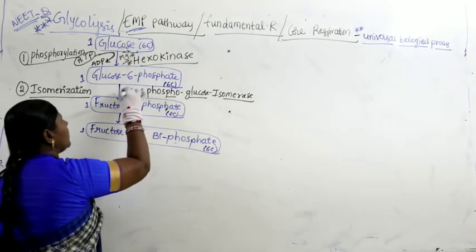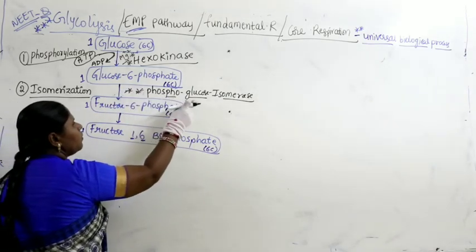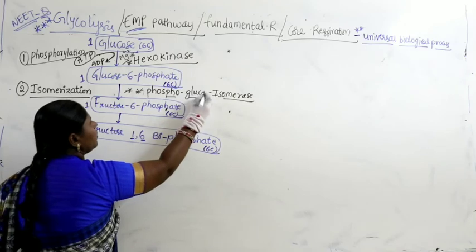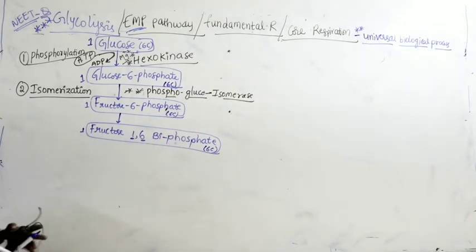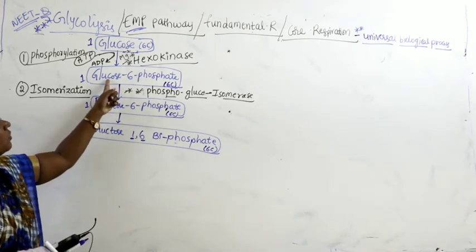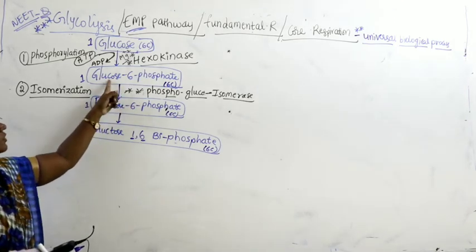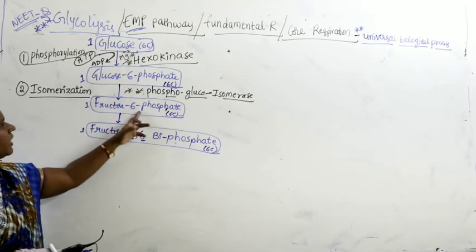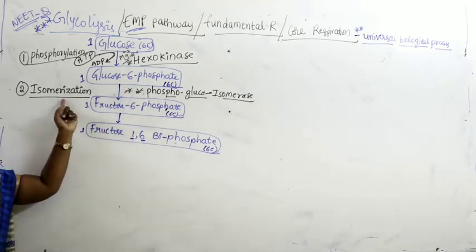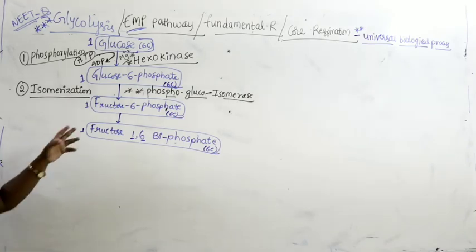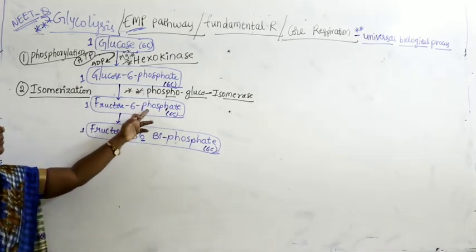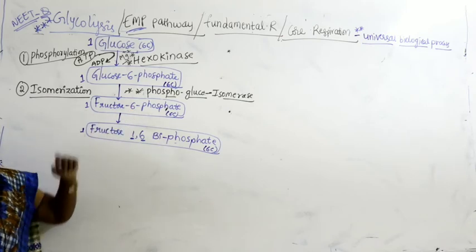Okay, what is the name of the enzyme? Phosphoglucoisomerase. That is nothing but the name of the enzyme, phosphoglucoisomerase, because the conversion from glucose 6-phosphate to fructose 6-phosphate is called isomerization. Then again here, fructose is having only one phosphate that is attached to the 6th carbon.